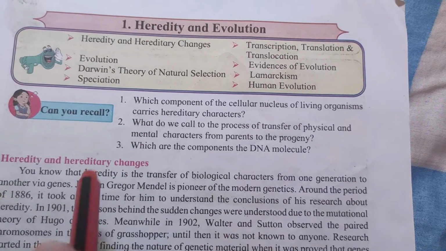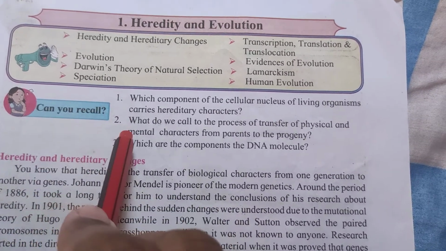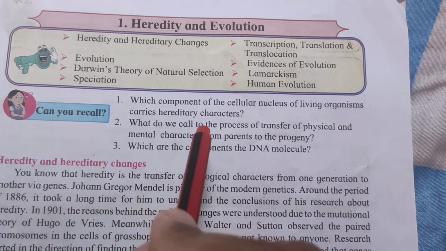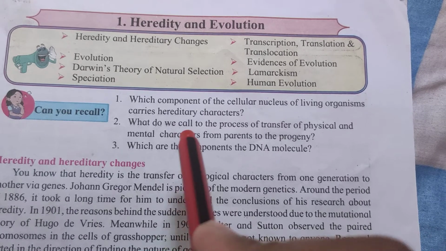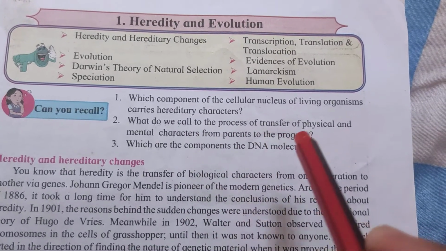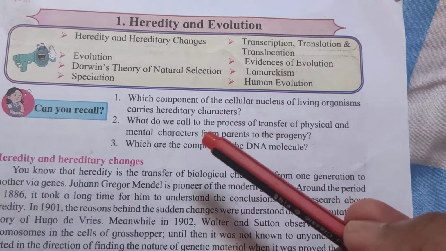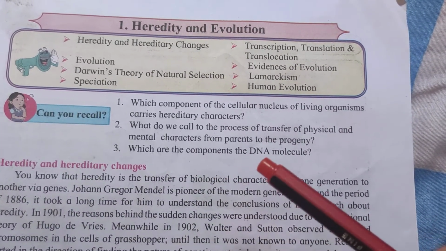The answer to the first question is chromosomes, or genes, or DNA. The answer to the second is heredity.